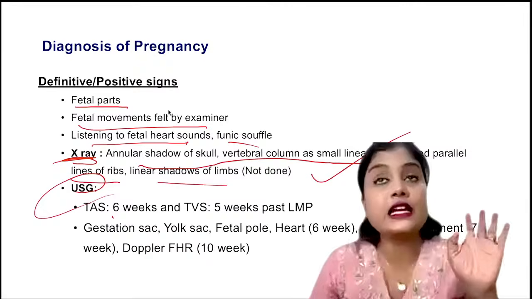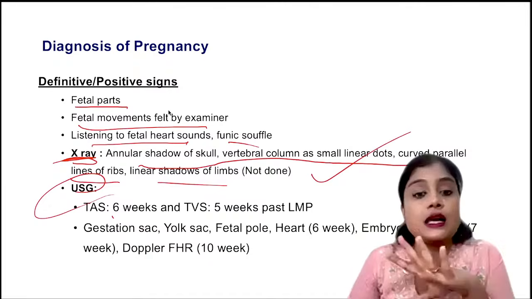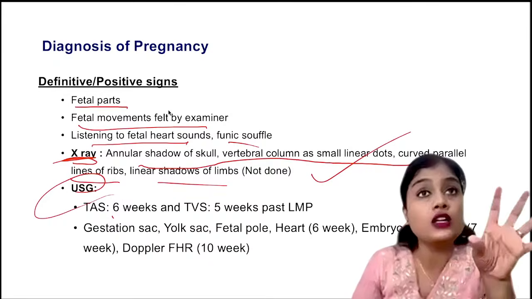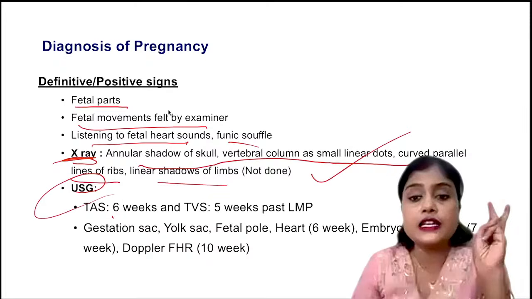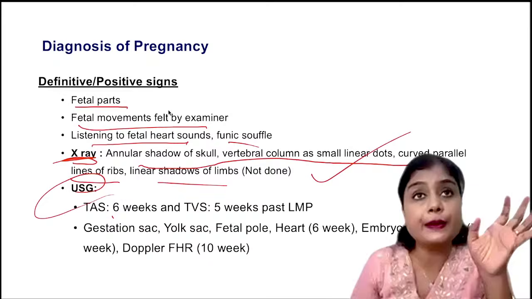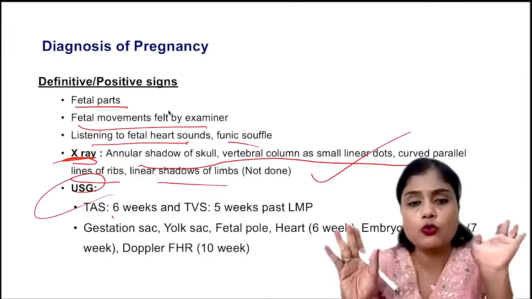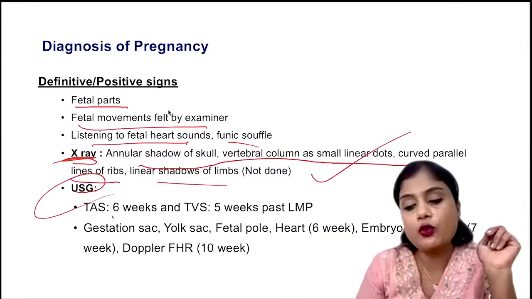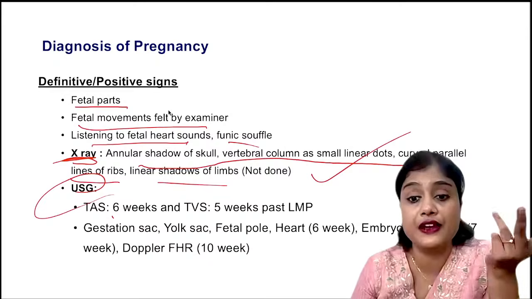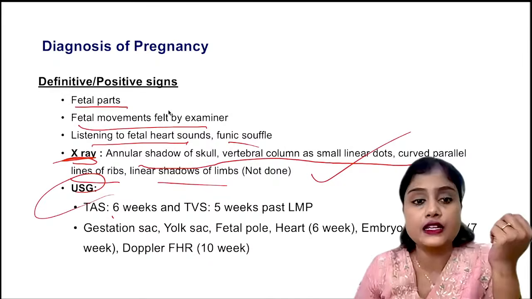So lastly, coming to ANC per se, without any further delay, let us conclude this ANC part. What is now left is immunization. In pregnancy, immunization is equally important, isn't it? So why is immunization important? Because recently we have had a change. Not recent, it's been old now, almost 6, 7, 8 years. Initially we used to give TT. So in your exam, they can ask you about TT. What is the recommended vaccine right now? It is Td, correct, right? What we are using right now is Td.